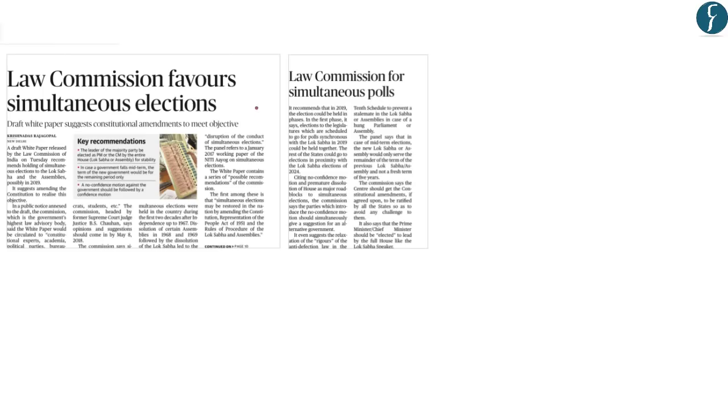Let's discuss. The first news appears on page number 1 and also appears as a continuation on page number 10. The news reads, Law Commission favors simultaneous elections. In this news, a draft white paper has been released by the Law Commission of India, where it recommends to hold simultaneous elections to the Lok Sabha as well as State Legislative Assembly, possibly in the year 2019.